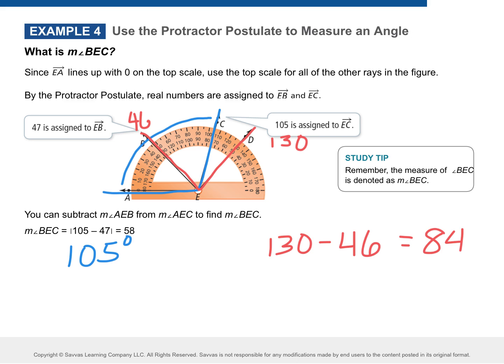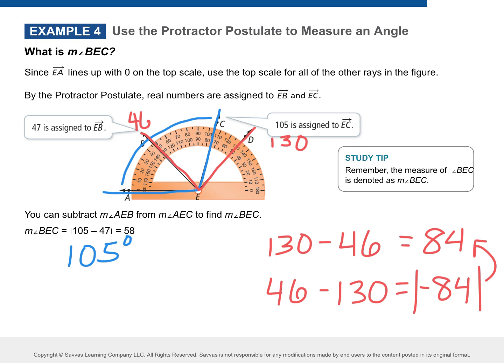Could I have done 46 minus 130? What does it give us? Negative 84, but can we have a negative angle measure? No, so it would be the absolute value to give us that 84. Okay? Questions about today?